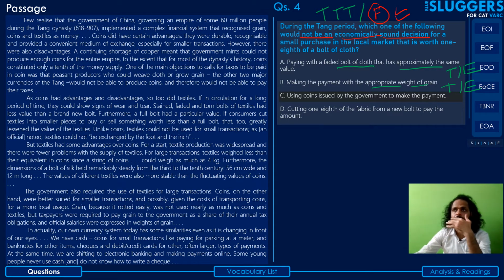At least he has not presented any reservations with respect to spending coins, right? So it seems like it's nothing objectionable. Option is definitely not objectionable. So yes, this can also be considered a sound option and can be eliminated.